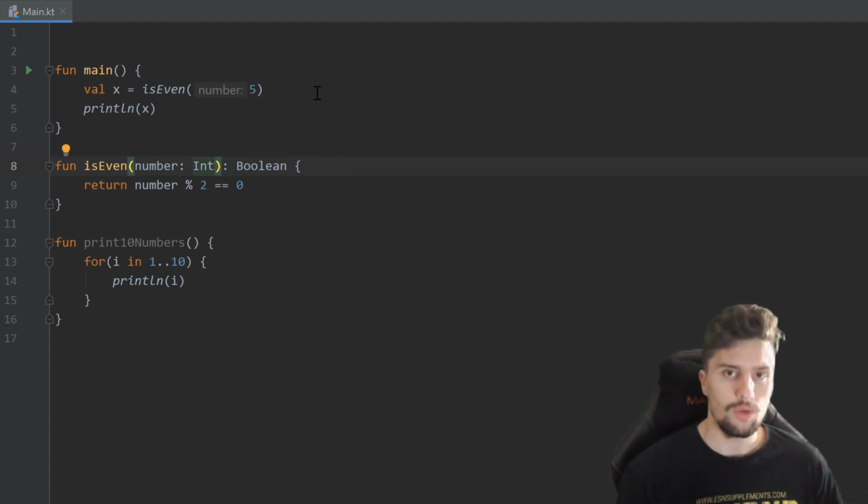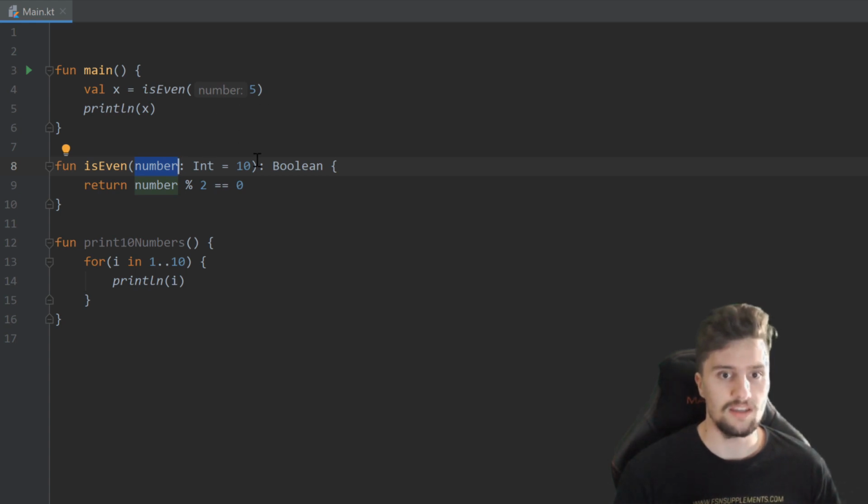In Kotlin, we are also able to use so-called default parameters. That means we assign default values to these function parameters, and then we don't have to pass a value for those. You can see when we call this function, we pass the value 5 to it. But with default parameters, we can specify a default value. We can do that by simply setting that number equal to anything, for example, equal to 10. And that will use the value 10 for that number parameter if we don't pass a parameter for that number.